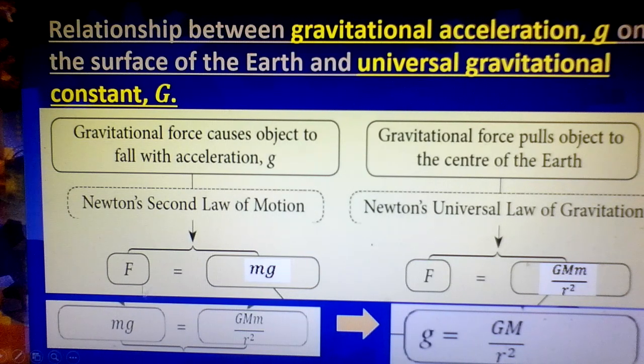Now these two gravitational forces are equal, so mg equals G M m divided by r squared. The small m can be cancelled. So in the end we get gravitational acceleration g equals capital G, the gravitational constant, multiplied by the mass of the Earth divided by the distance between the centers of the two bodies squared. So we have the formula for you to calculate gravitational acceleration.